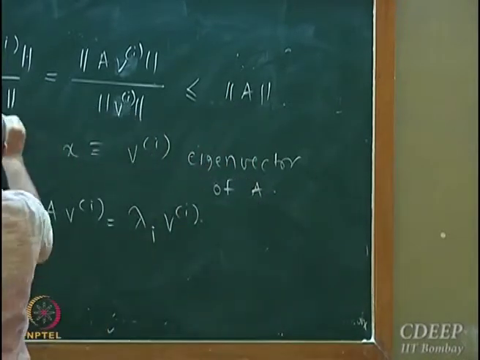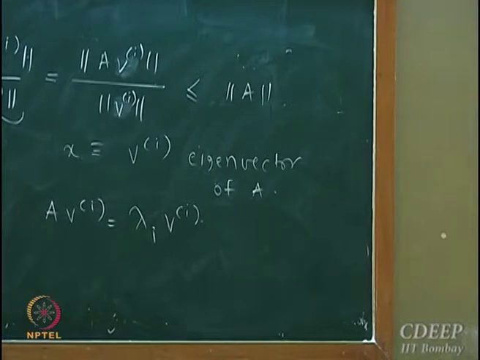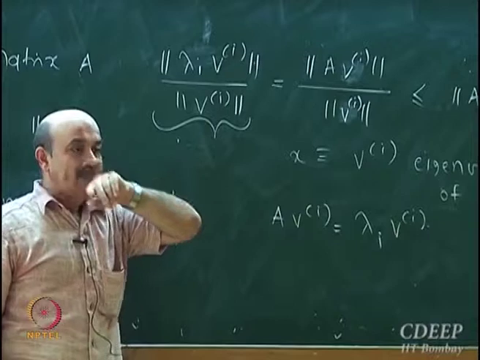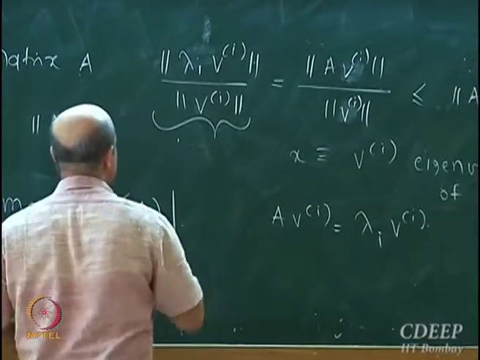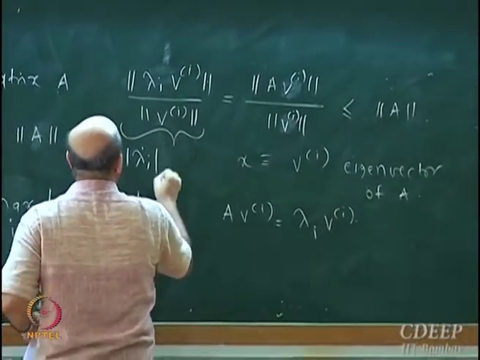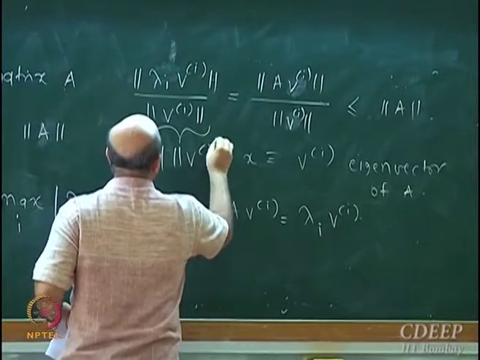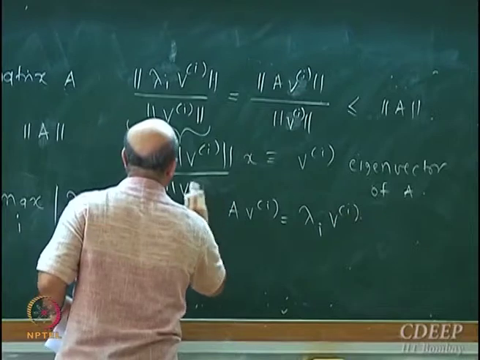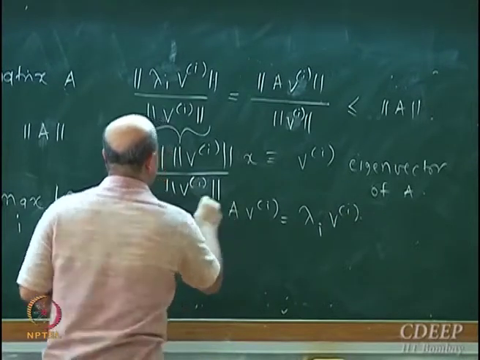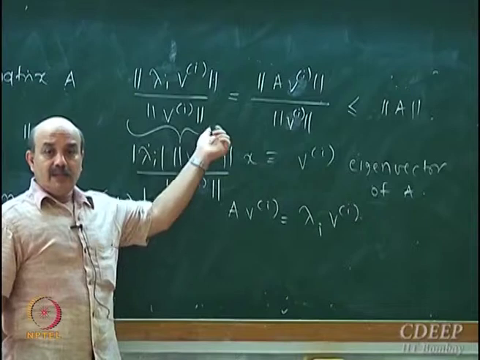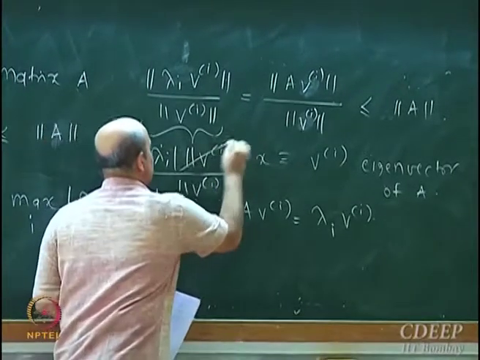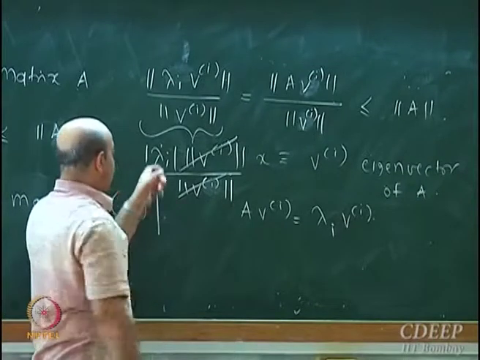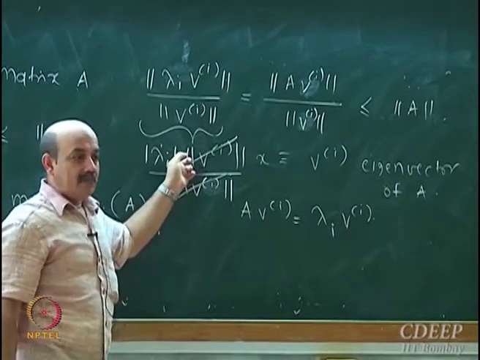But what is this quantity? When lambda comes out of the numerator, what happens? We get mod lambda i times norm Vi divided by norm Vi. So this cancels, and what remains is mod lambda i.